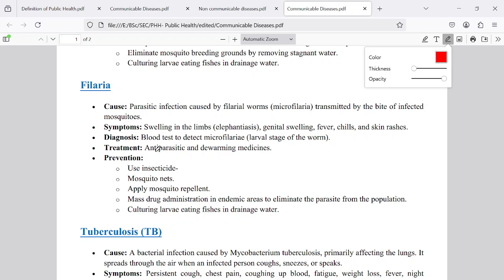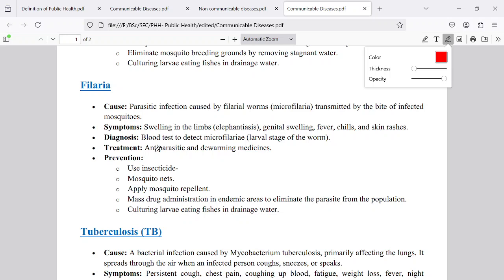So we have to kill the mosquitoes. These Culex mosquitoes especially bite us during the early morning time, around 3 or 4 o'clock, as research has shown. So we have to protect ourselves from the biting of mosquitoes.